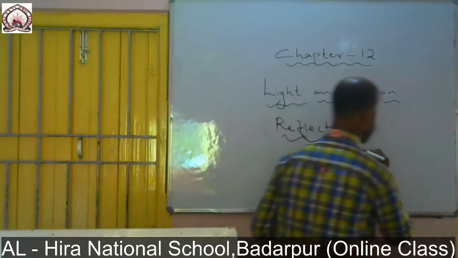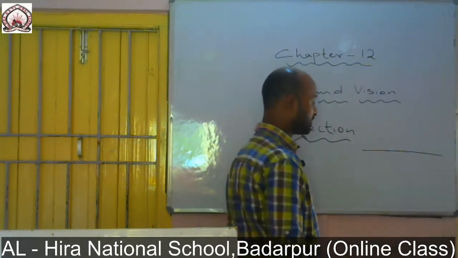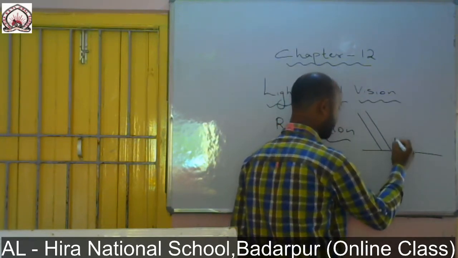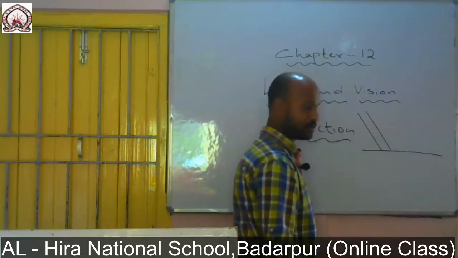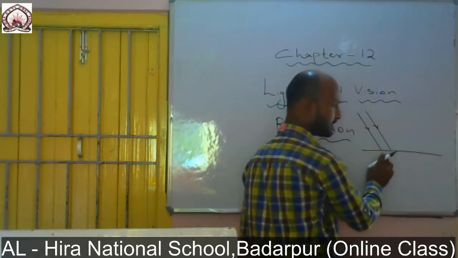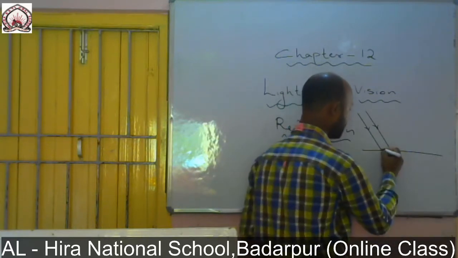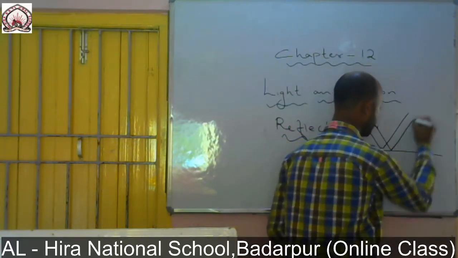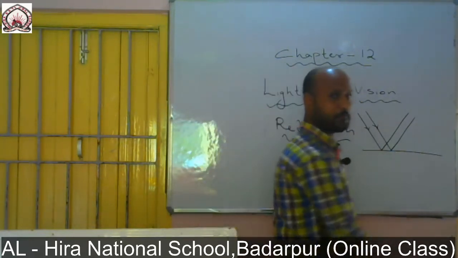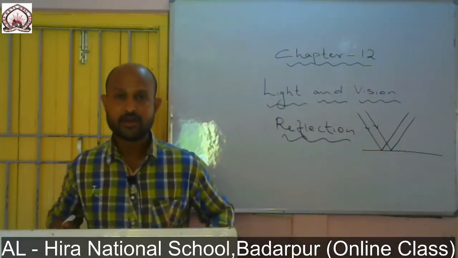Let me show you by drawing one diagram. Consider this is a surface which is smooth and shiny, and the rays are falling on the surface in such a direction. When they fall on the surface and touch it, what will happen? We have learned that the rays get reflected backwards. So the rays will get reflected in the opposite direction, showing parallel rays. Such a mode of reflection is known as regular reflection.